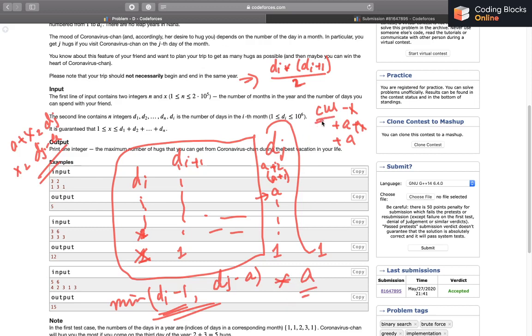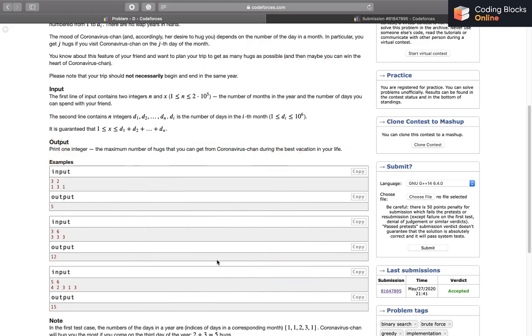So once I calculate the value of current, it will be such that it is the number of hugs that I can get if I start on the first of the ith month, and after that I'll see what will be my ending month. Then I will see the number of extra days that I can add from the last month to my trip, and take it out of the first month, and I'll just multiply it by a and add it to current, because that's the maximum possible number of hugs that I can get. I hope the solution approach is somewhat clear.